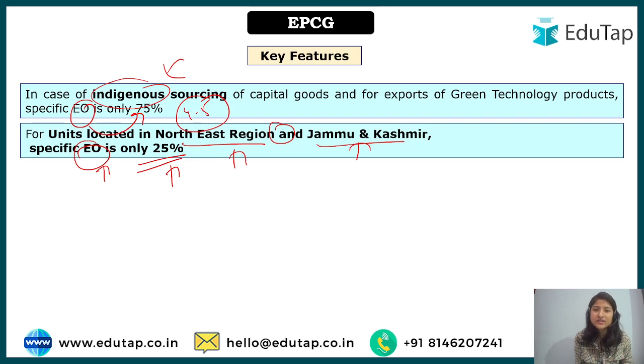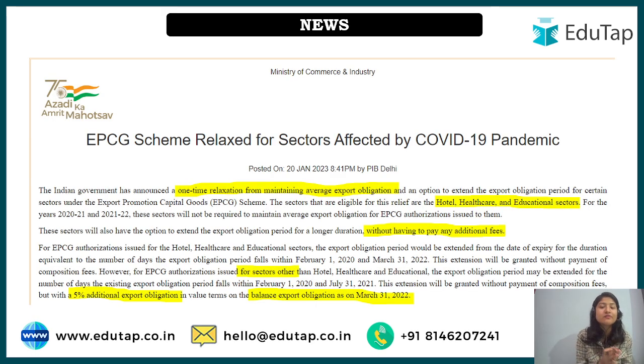In case of indigenous sourcing, we are looking at 75%, and in the other case, from foreign land, we have already looked at how it's 6 times and 8 times of the duty that has been saved. But if you are a manufacturer from the Northeast region and Jammu Kashmir region, it is 25%. So that is all about the scheme, and this is a very important news that we have to understand today.